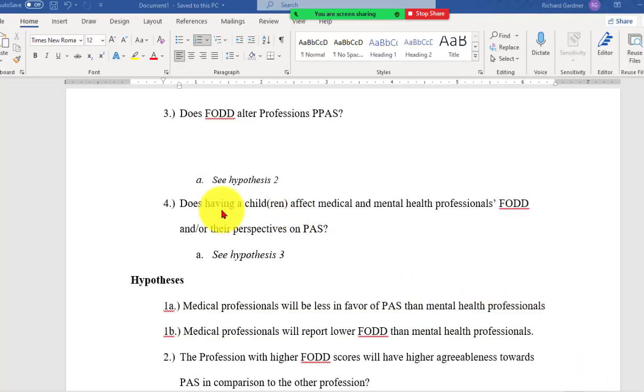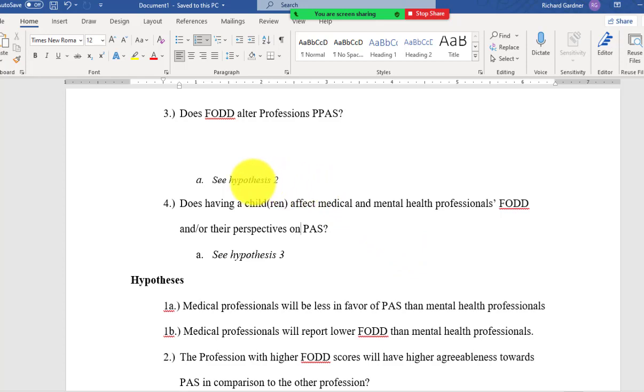All right, question number 4. Does having children affect the medical and mental health professionals' FOD and their perspectives as POS? This is pretty much just like the previous one, but we're going to switch out the variable of professions with whether they have kids or not. We already know that regardless of profession or kids, FOD and POS are significantly correlated. We already know that, okay?